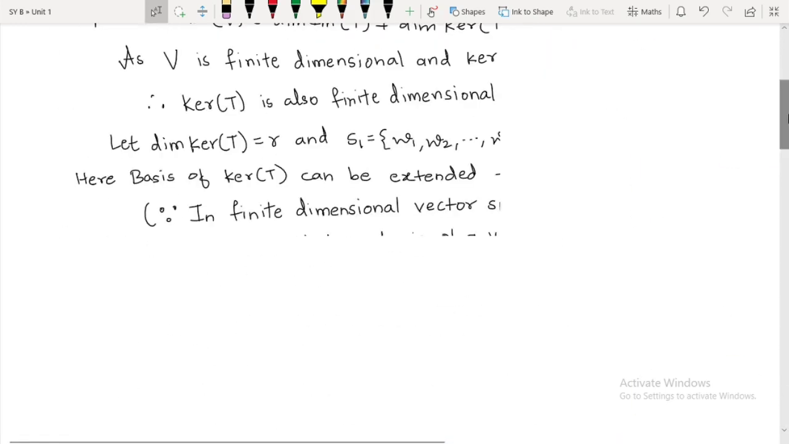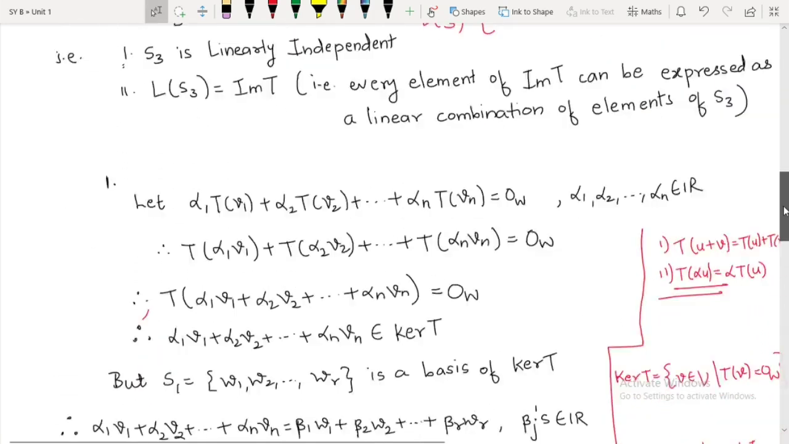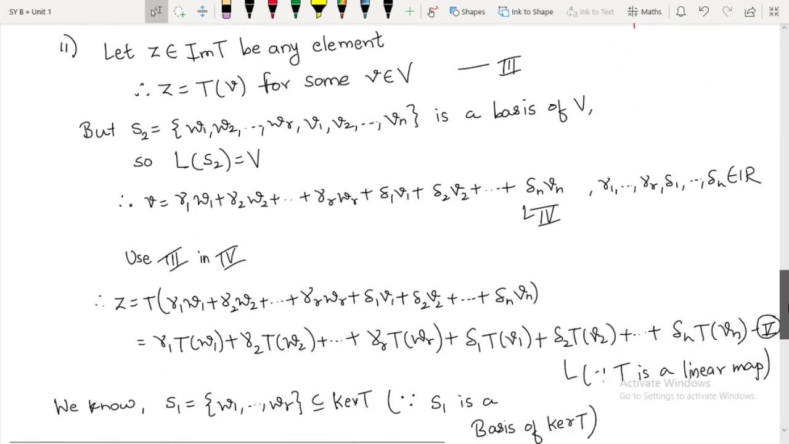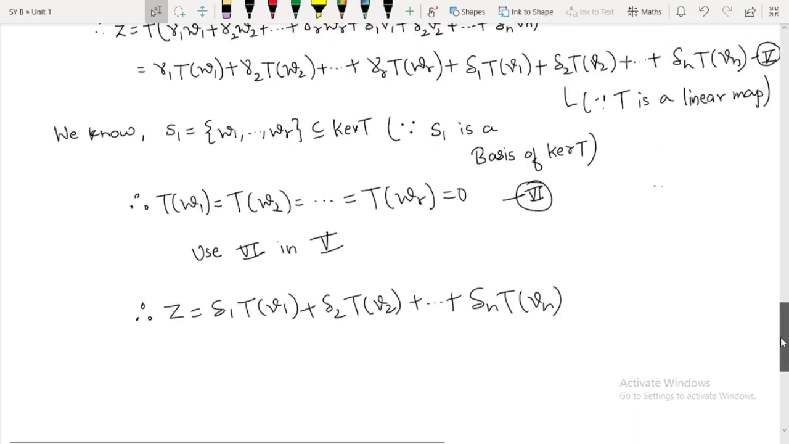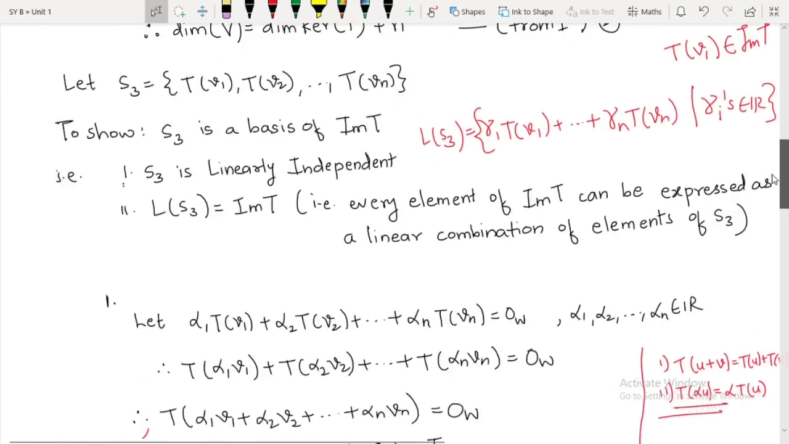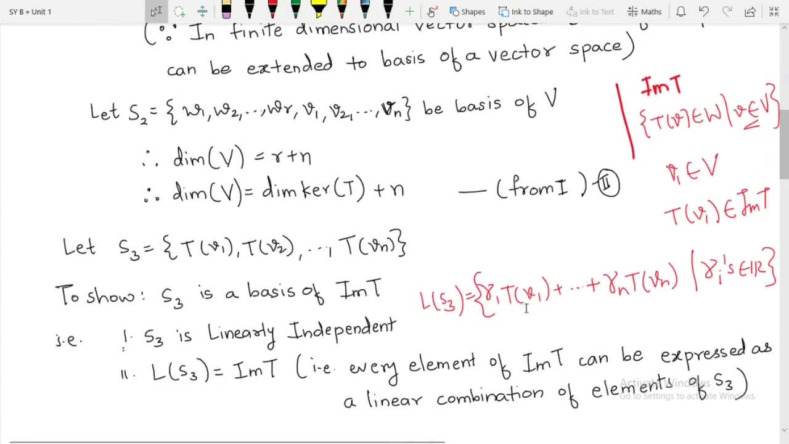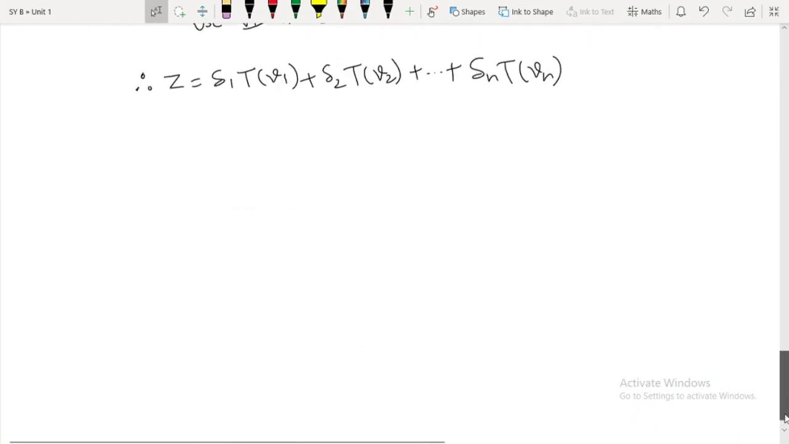Just see this. Because all these values are 0 since T of W1, T of W2 and T of WR are 0, this entire thing will become 0, and what will be left out? Delta 1 T of V1 up to delta n T of Vn. So I hope that is what we wanted to show. Where I have written it? Yes, over here. We wanted to show that Z is of this form, real number multiplied by T of V1 and so on up to some real number T of Vn, and that is what we have shown here.